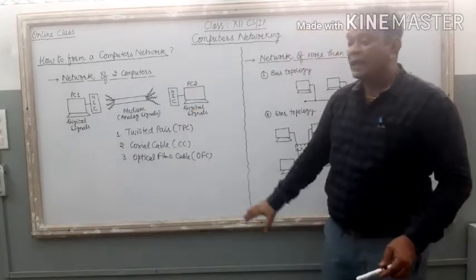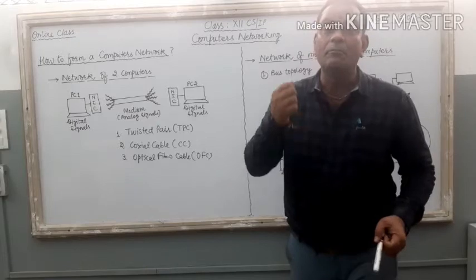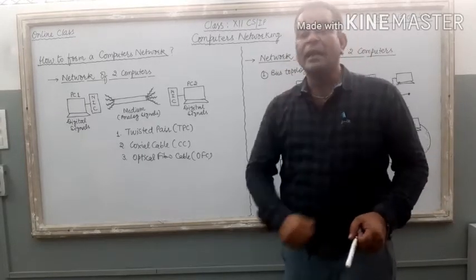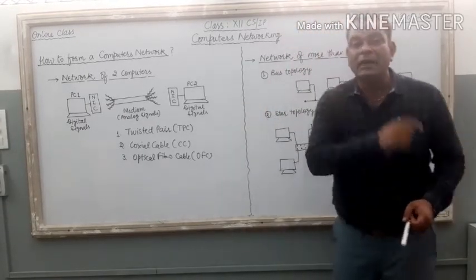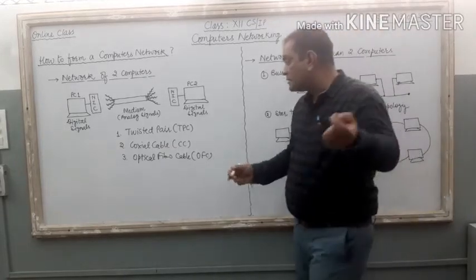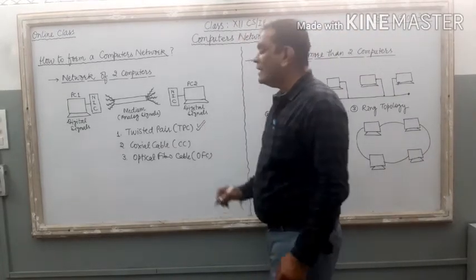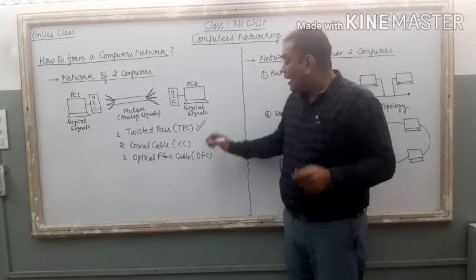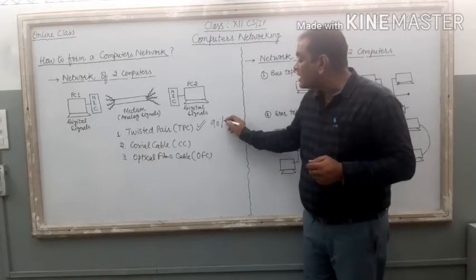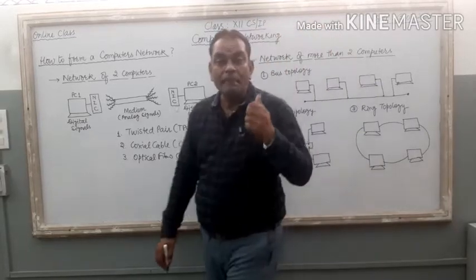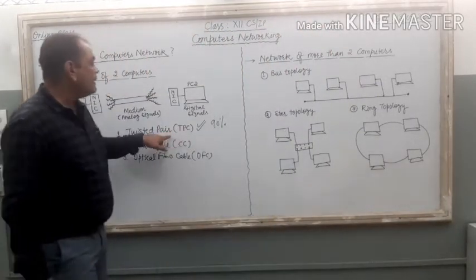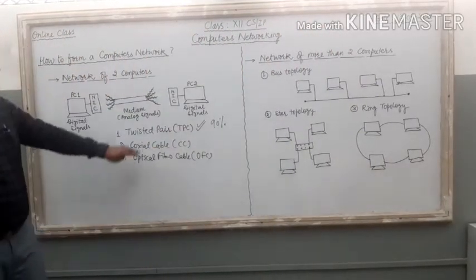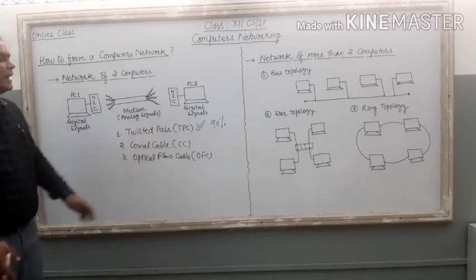Now out of these three, if somebody asks which one is the most common networking wire, then the answer is twisted pair cable. It is the most common wire to connect different computers with each other. 90% of the world's computer networks depend upon twisted pair cable only. So it is the most common, most popular wire.